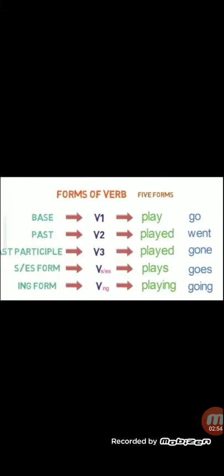Now, before we do that, children, we have to learn the forms of verb. First of all, your base form of a verb, that is action words, like play. I have taken two examples, play and go, but we can name many: play, run, jump, sit, stand, eat, cry.